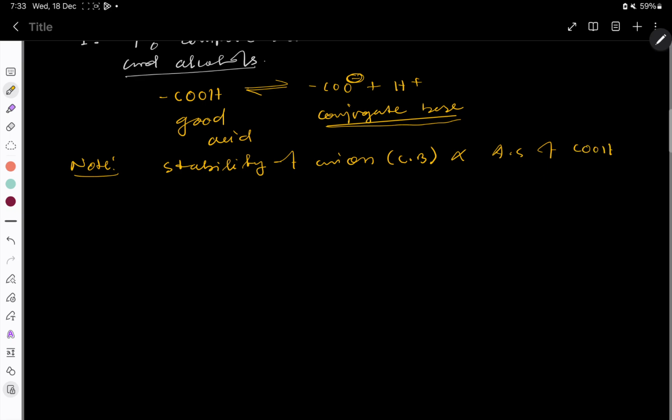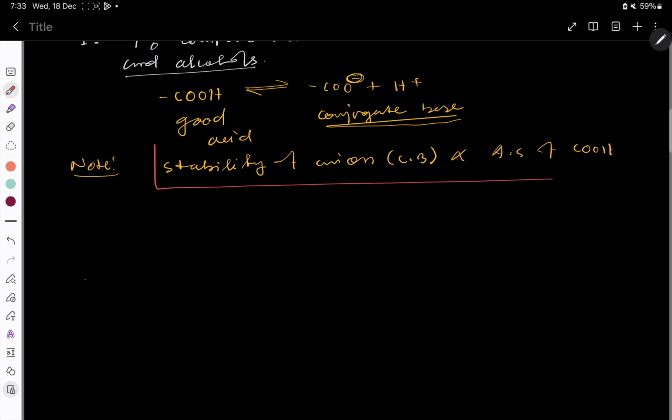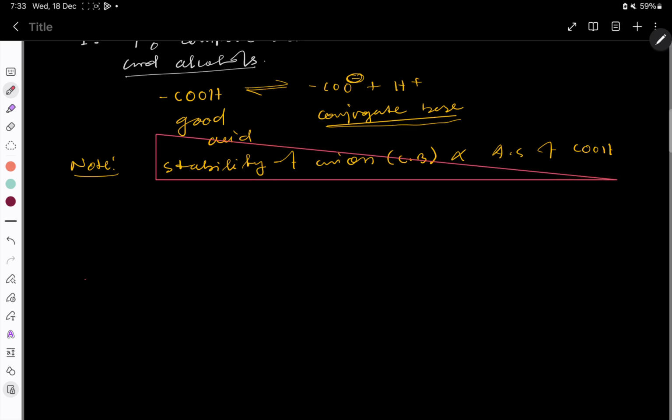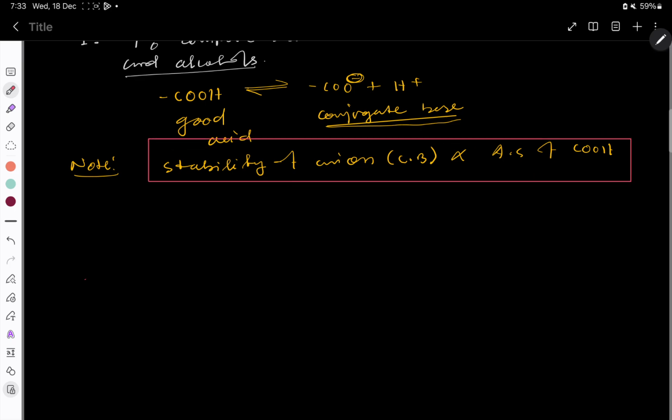Oh my god, it's a very important point, I'm telling you. Listen: the acidic strength is directly proportional to the stability of the conjugate base or anion.